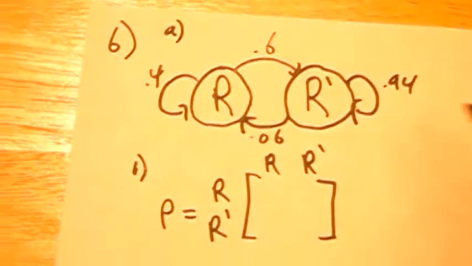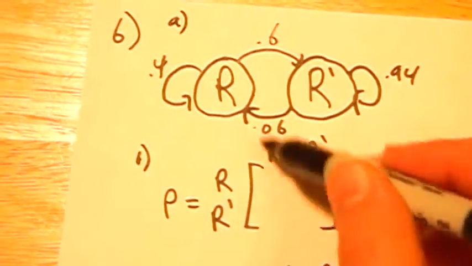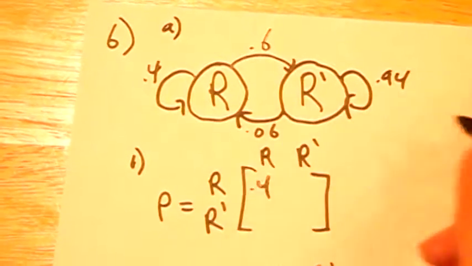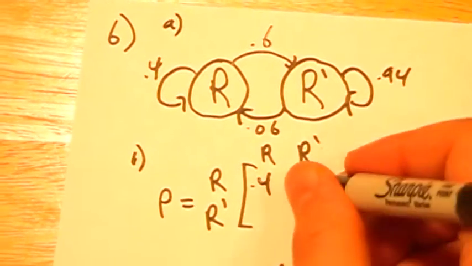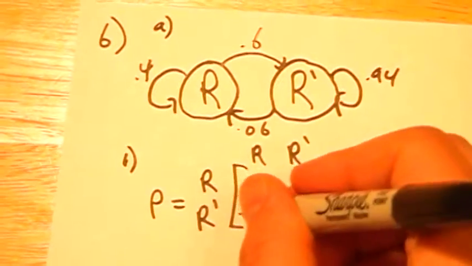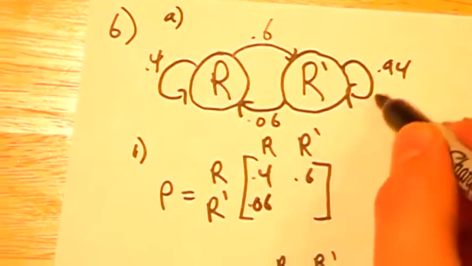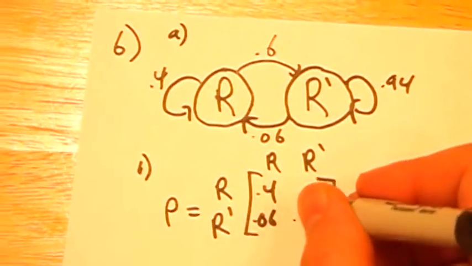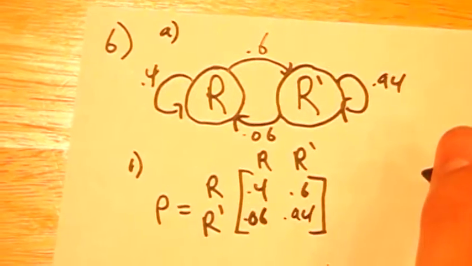All we have to do is piece this in, right? So we have R to R, that's our 0.4. Our R to our R complement is our 0.6. Our R complement to R, 0.06. And our R complement to our R complement is 0.94. And that's for part B.